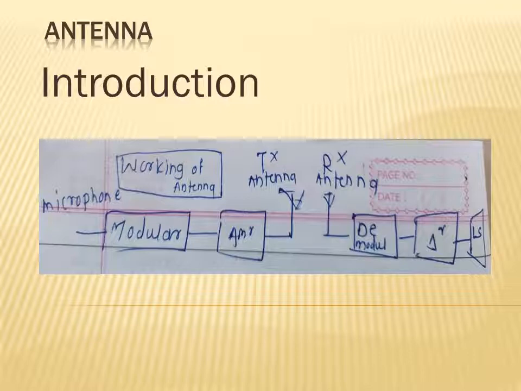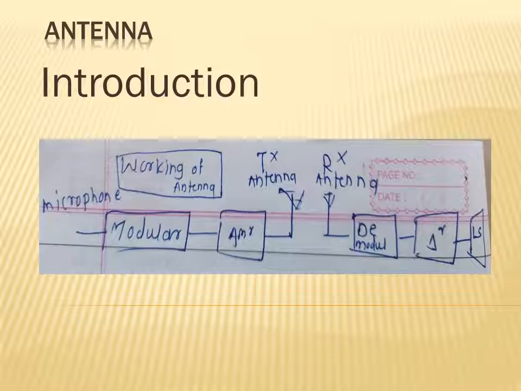There are two types of antennas. First one is the transmitting antenna, and second one is the receiving antenna. These are the two basic types of antennas. So what is the function of transmitting antenna and what is the function of receiving antenna? First we see the function of the transmitting antenna, and then the function of the receiving antenna.